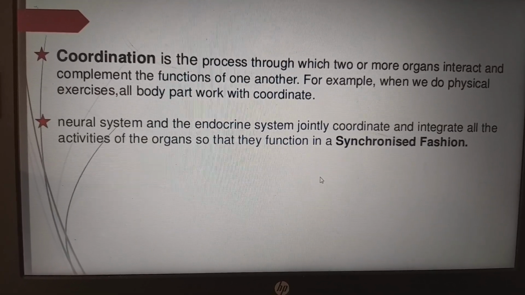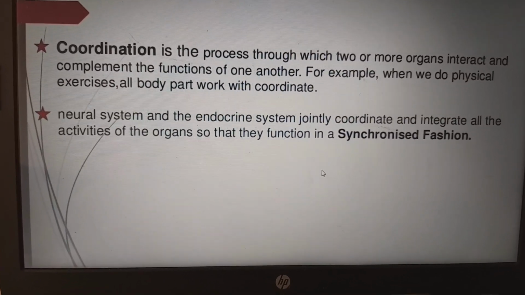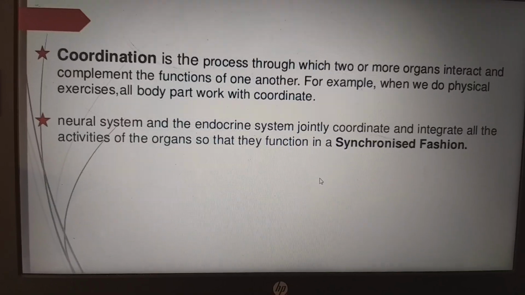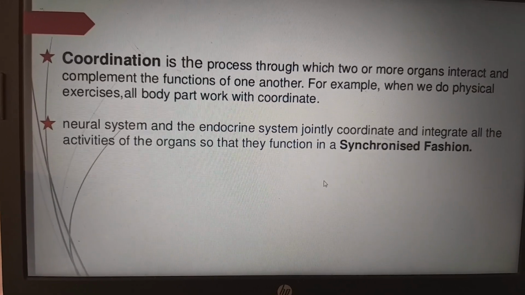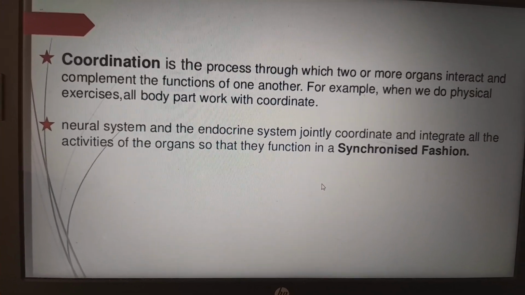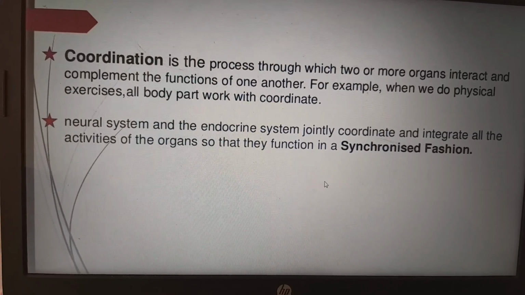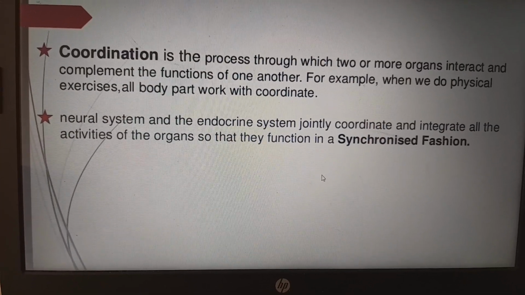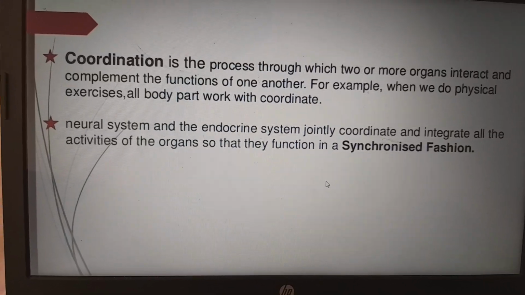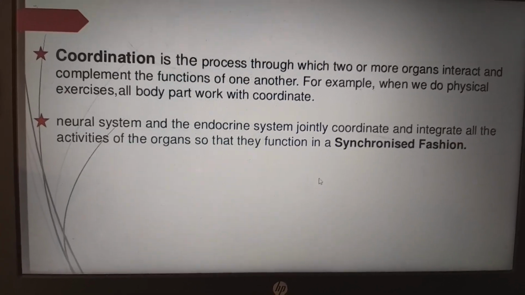Likewise, in our body also, for example, walking is a coordinated movement. Hands, legs, body, everything has to work for walking. If anything is deformed or disproportionate, then it leads to incoordinated walking. So this is the best example for coordination. I hope you got it.